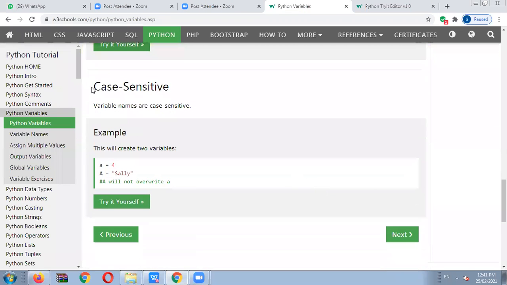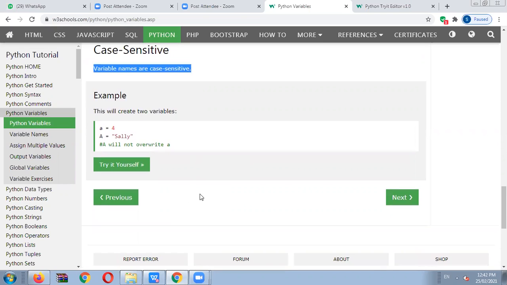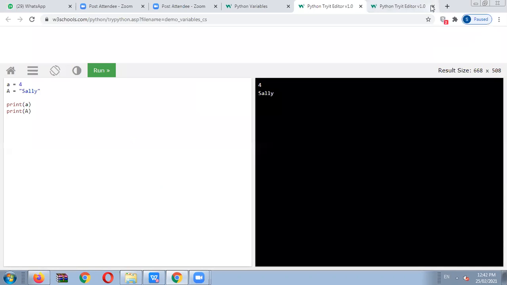Then after that, the concept comes, that is the case sensitive part. Variable names are case sensitive. Generally we know that variable names are case sensitive. Some variables we have to write with capital letters as well as small letters in the declaration part. So how does it work in Python programming? We have to check that now.